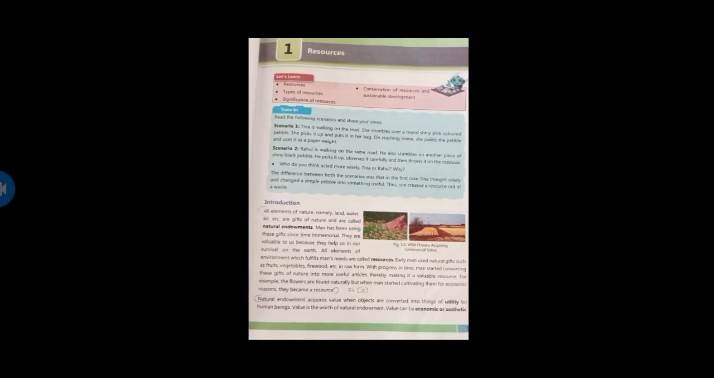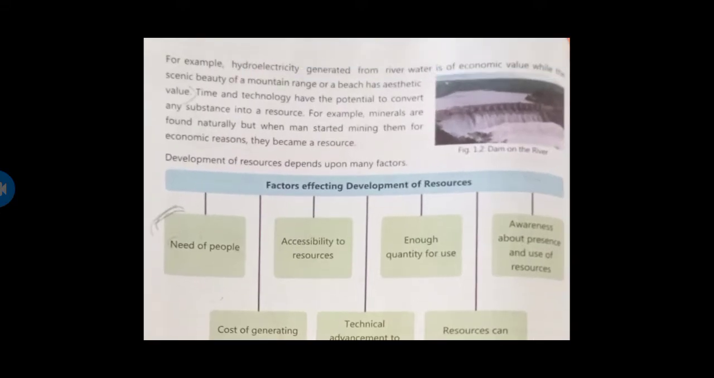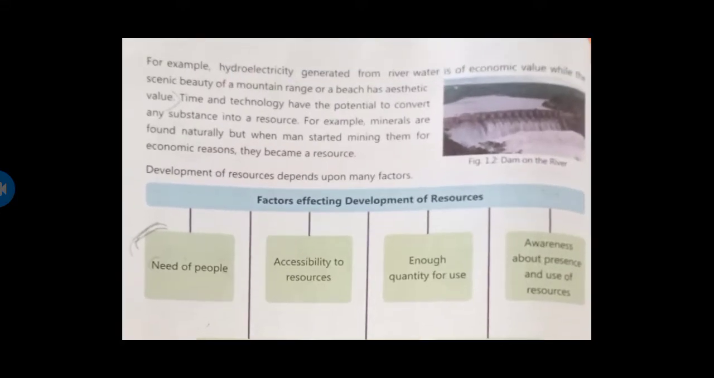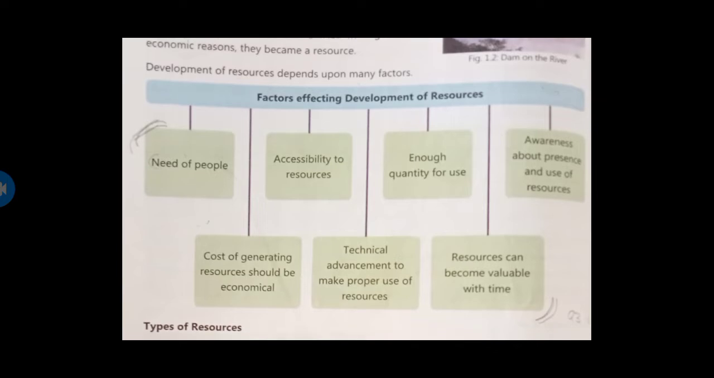Let's take an example. Hydroelectricity generated from river water is for economic value, while the scenic beauty of a mountain range is for aesthetic value. Time and technology have the potential to convert any substance into resources. For example, minerals are found naturally, but when man started mining them for economic reason, they became resources.